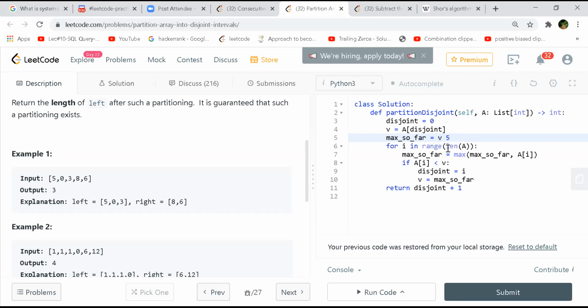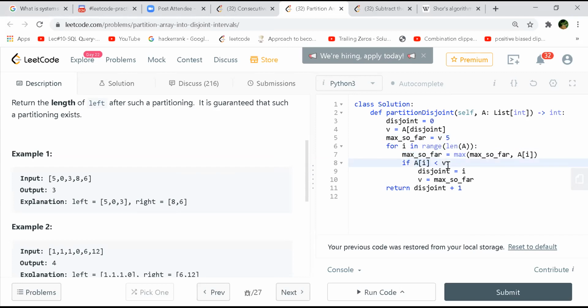I should have started actually from 1, but I started from 0, and it would be the same. Now you check whether a of I, 5, is less than 5. It doesn't make any sense, so you won't enter this loop. Now you go for 0. The maximum till now is 5 only, and you are comparing whether 0 is less than 5, which is true.